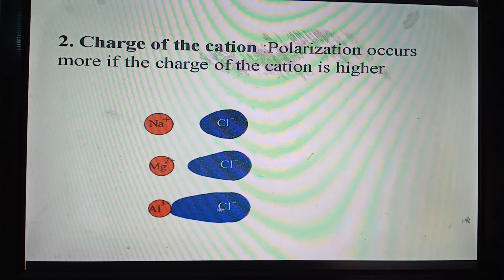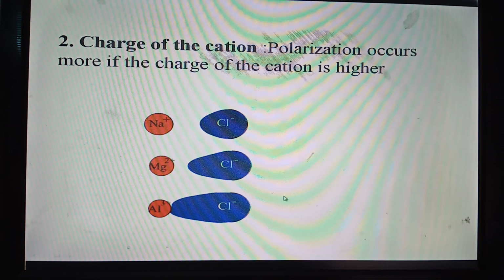That is, more polarization occurs in the case of aluminum chloride, so it possesses the most covalent character. In the case of the sodium ion, since there is only one positive charge, it deforms the chloride ion to a small extent. For this reason, less polarization occurs, so it possesses less covalent character. So among these three compounds, aluminum chloride contains the most covalent character, and sodium chloride contains the least. Magnesium chloride lies between sodium chloride and aluminum chloride.